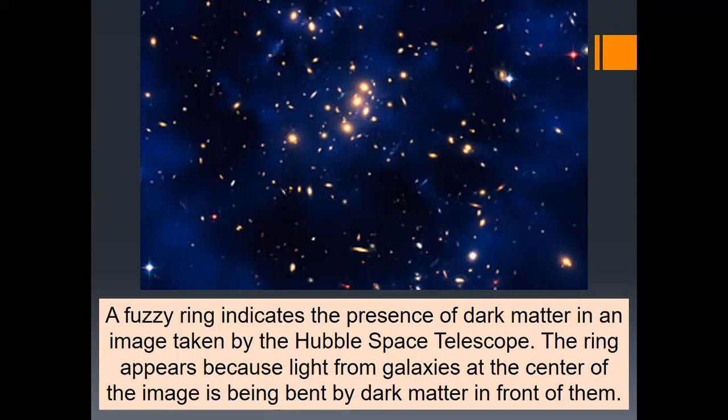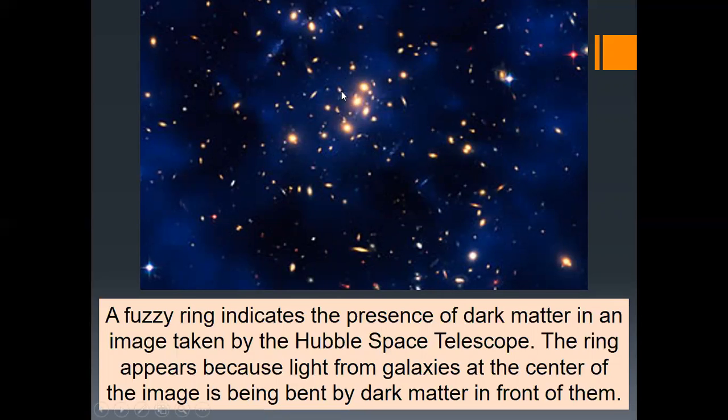Here, if you look at this picture closely, can you see a dark fuzzy ring? That indicates the presence of dark matter in an image taken by the Hubble Space Telescope. The ring appears because light from galaxies at the center of the image is being bent by dark matter in front of them.